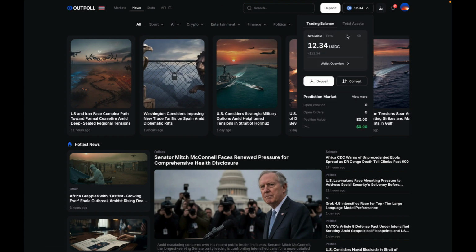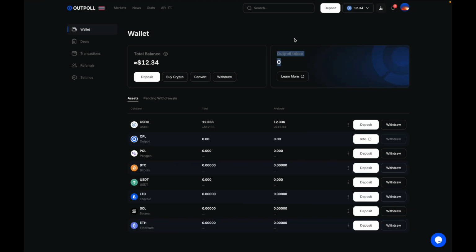Now, if we go on over to our portfolio quickly, you might notice this Outpoll token mentioned here. Now, this token isn't actually live yet, but from what I understand, it's going to be some sort of cashback mechanism where you'll get a certain amount of the platform fees back in Outpoll tokens. Now again, this isn't live yet, but if you keep an eye on their socials, you'll probably hear more about this soon.